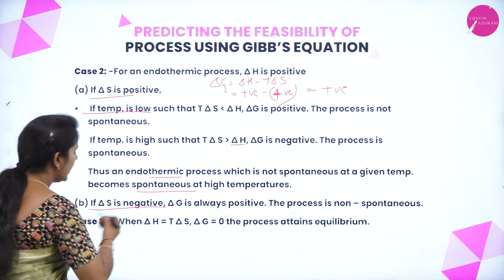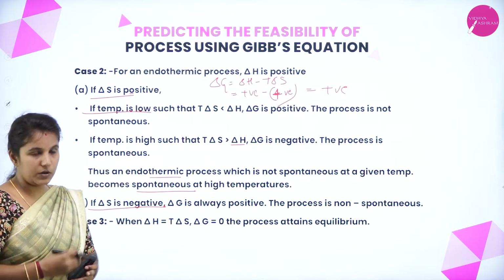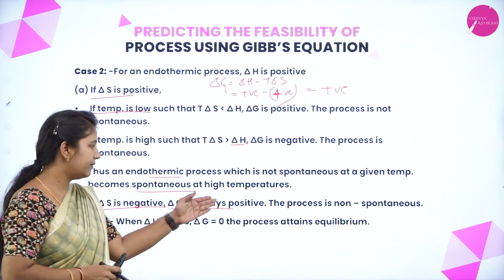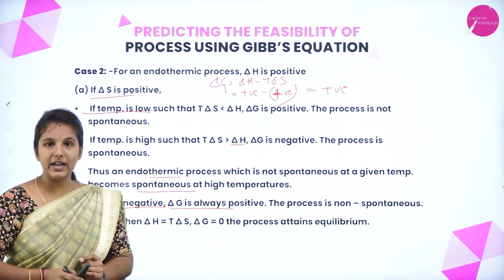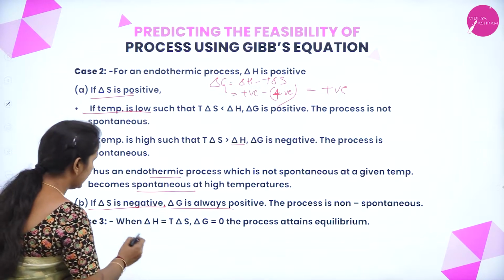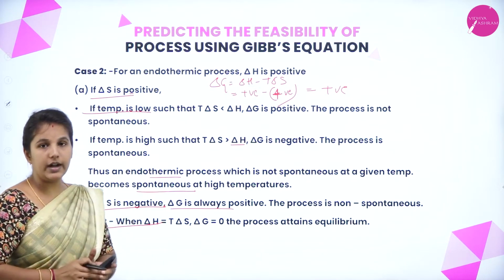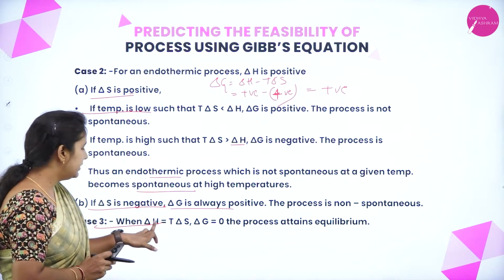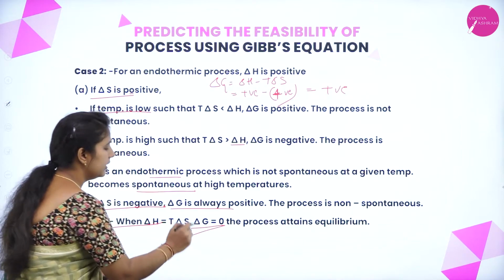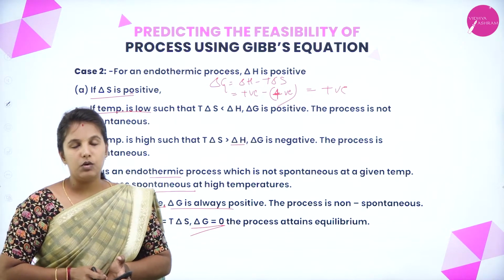If you consider one more condition where delta S is negative, what will happen to the change in the Gibbs free energy? It will become positive, and it indicates that it is a non-spontaneous process. And finally, we can consider one more condition where delta H is equal to T delta S, and the change in the Gibbs free energy will be equal to 0.